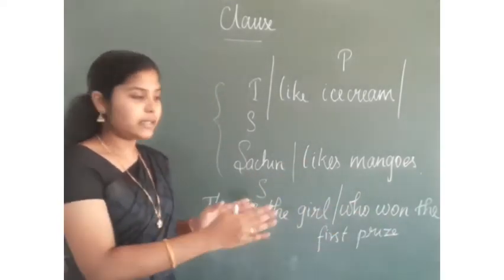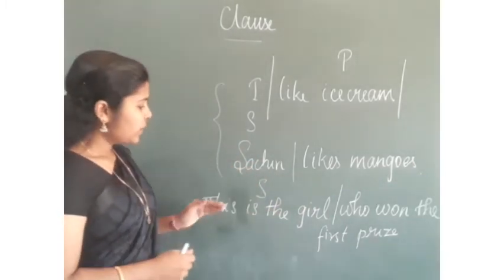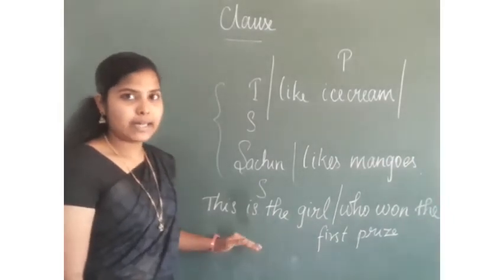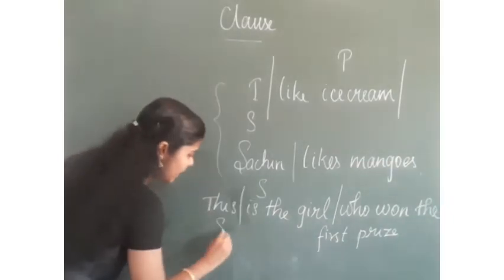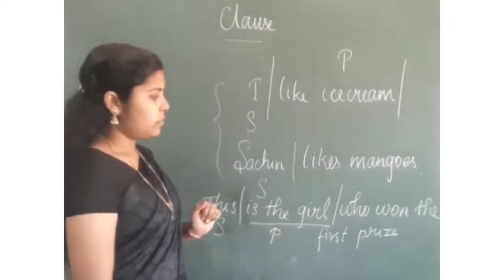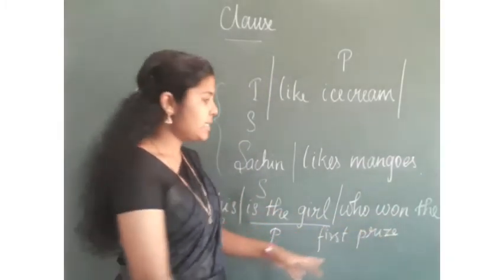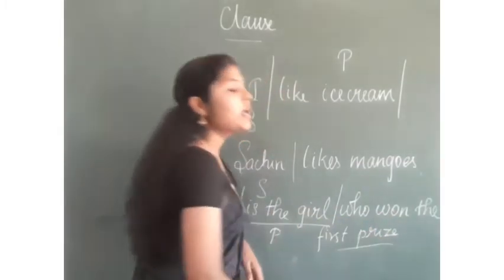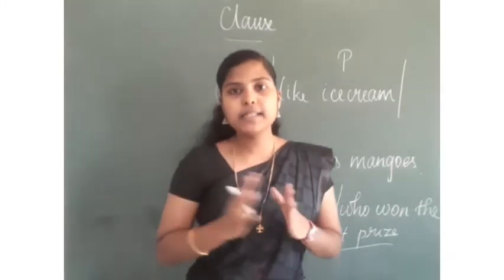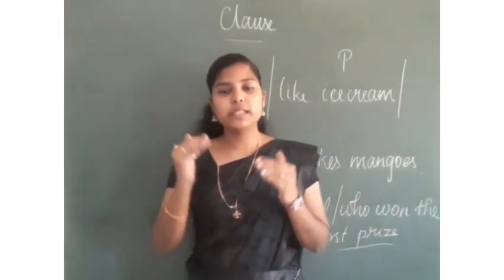"This is the girl" is a part of a sentence, and it has a subject and a predicate. In the same way, in "who won the first prize" we can also find a subject and a predicate. A clause is a part of a sentence. It has a subject and a predicate of its own.